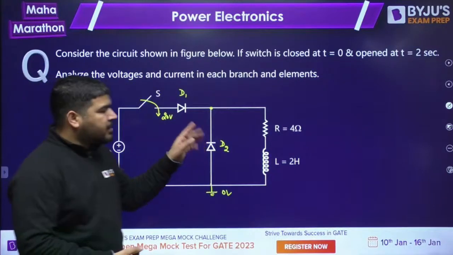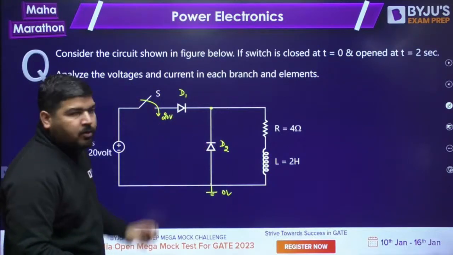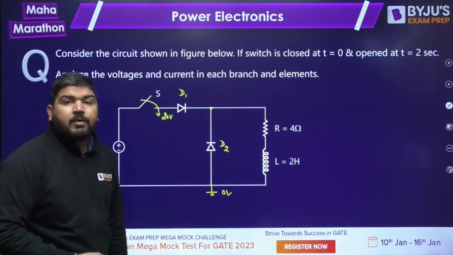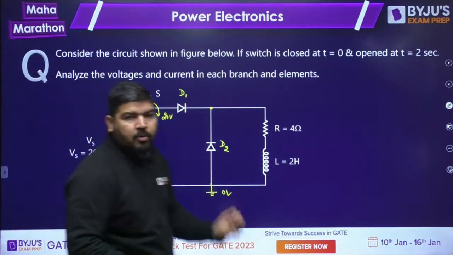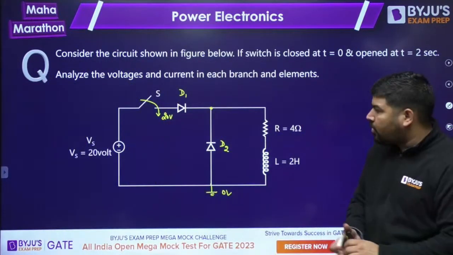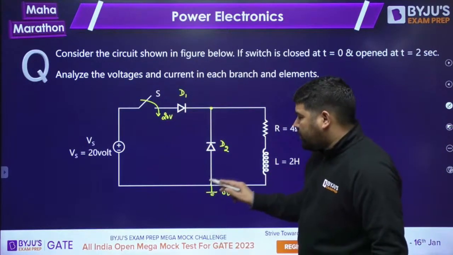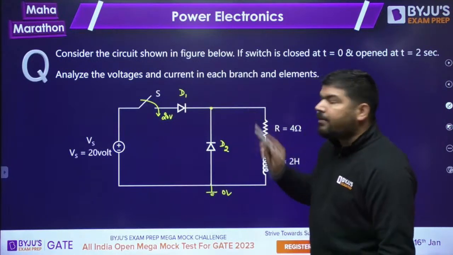One is D1, one is D2, and you have 20 volt at the anode of this diode, and you have 0 volt on the anode of this. Which diode will conduct? Since these two diodes are in a common cathode configuration, the diode which has the highest voltage on its anode will conduct. That's why D1 has to conduct.